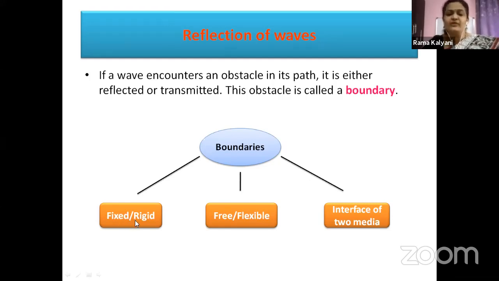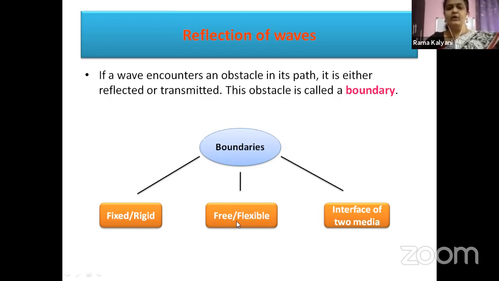The fixed or rigid boundary, as I have told you, may be a wall, a mountain, or a door in your house. That is a rigid boundary. Or if you have tied a rope tightly to a fixed end, that is also going to be a rigid boundary. Next, we are going to see what a free boundary or flexible boundary is.